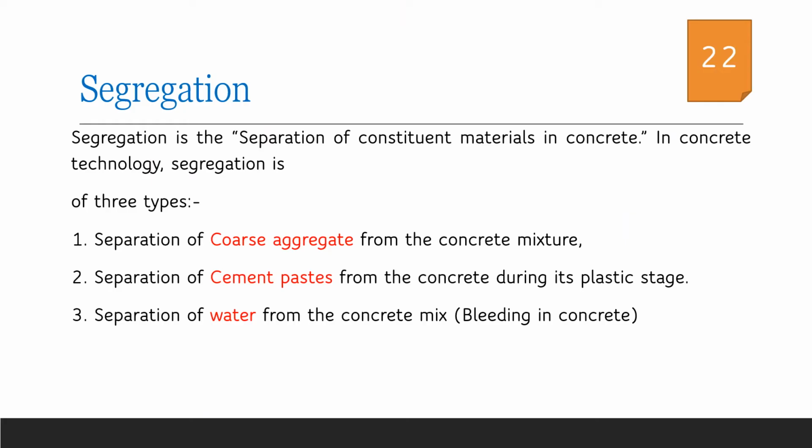Segregation of concrete is the separation of constituents of materials in concrete. It can be of three different types: separation of coarse aggregate from the remaining concrete mixture, separation of cement paste or cement slurry from the concrete, or the separation of water from the concrete mix. Separation of water from the concrete mix is also called bleeding in concrete.